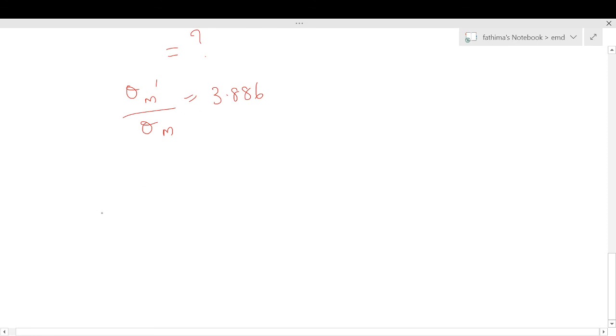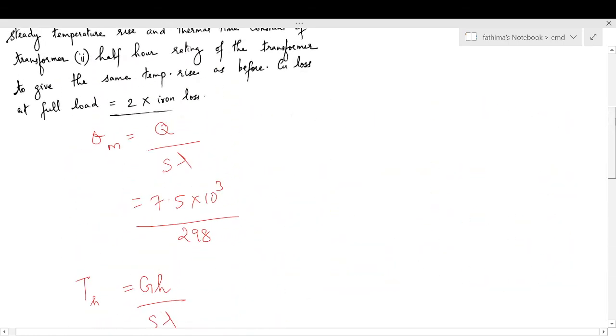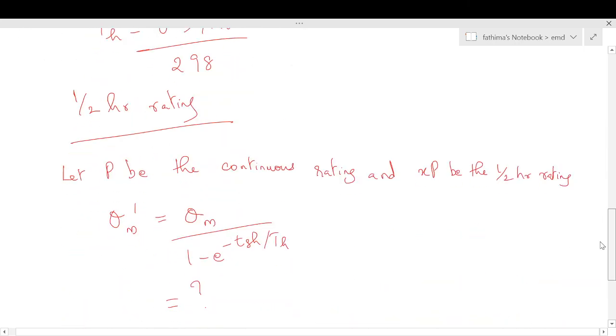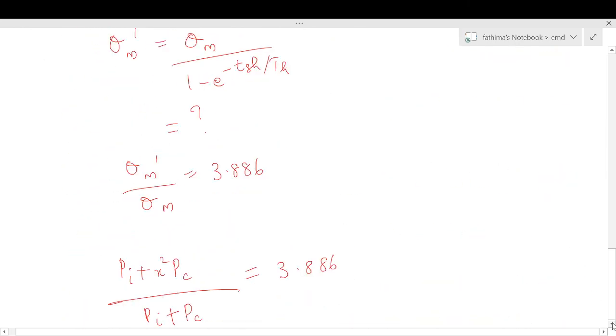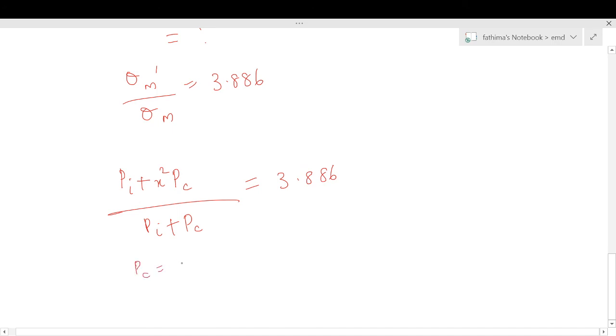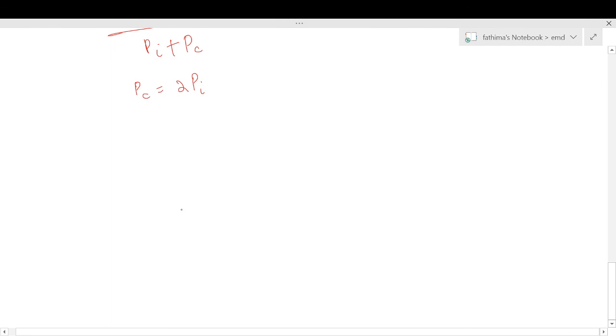Theta m dash is proportional to losses with short time rating. So we can write (Pi plus x square Pc) divided by (Pi plus Pc), losses with continuous rating, equal to 3.886. In the question it is given that Pc, the copper loss at full load, is 2 times Pi. So we substitute for Pc: (Pi plus x square into 2 Pi) divided by (Pi plus 2 Pi) is equal to 3.886.